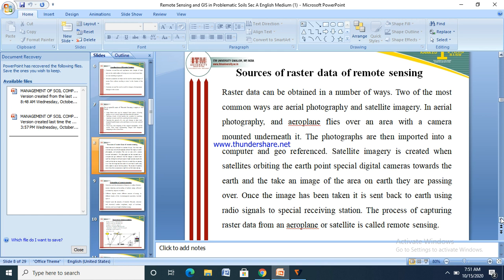Satellite imagery is created when a satellite orbiting the Earth points a special digital camera towards the Earth and takes an image of the area on Earth they are passing over. Once the image has been taken, it is sent back to the Earth using radio signals to a special receiving station. The process of capturing raster data from an aircraft or satellite is called remote sensing.